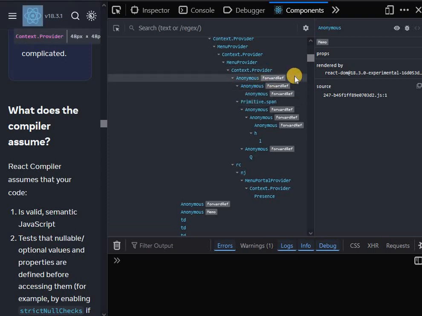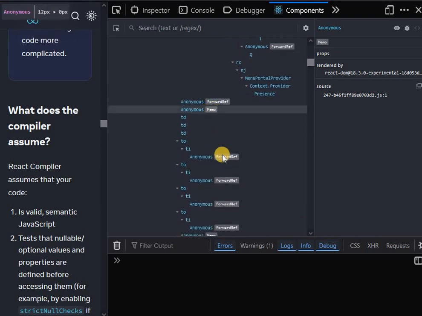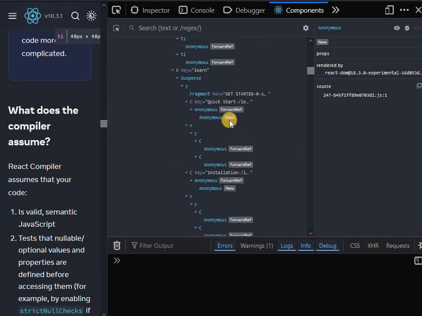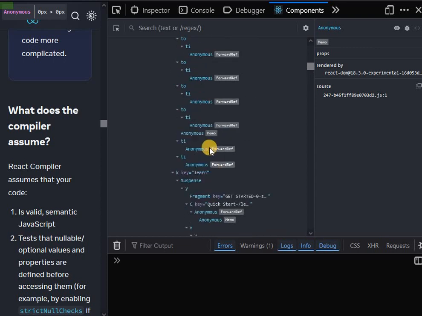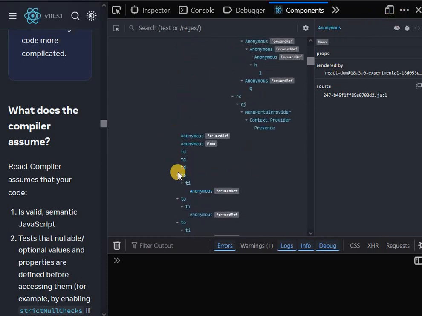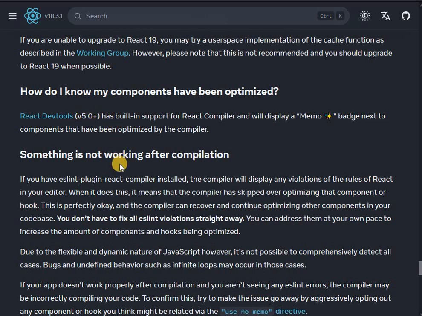We will not have to use forwardRef anymore because we will be able to pass ref as a prop. And here memo as well, and memo and memo. So this is how it will look in the new React DevTools. Maybe it is already implemented. Maybe this DevTools that I'm using is already version 5.0.